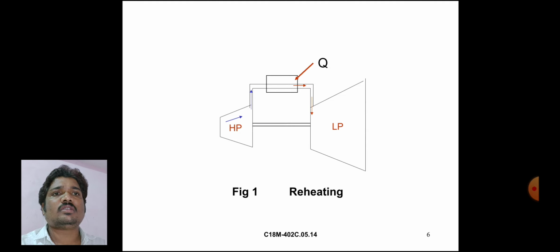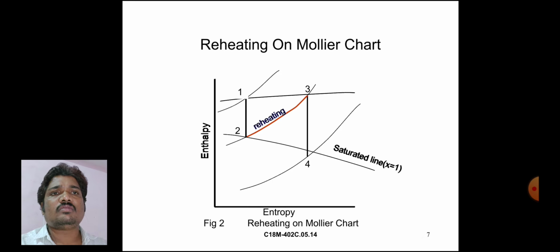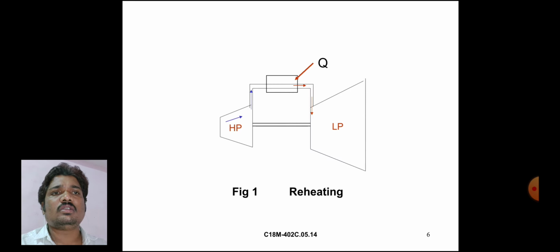In the reheating process, the high pressure turbine and low pressure turbine are shown in this figure. Q is the heat supplied.